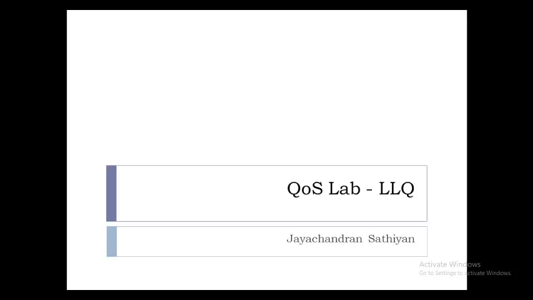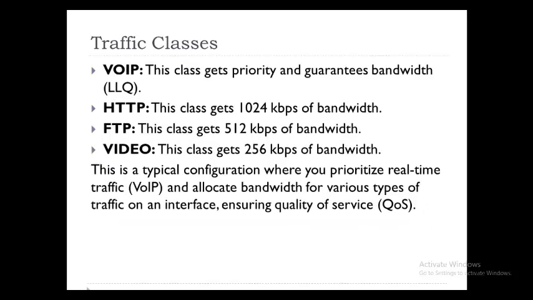Now, this is a lab. In this lab, we have voice over IP traffic, we have HTTP traffic, we have FTP traffic, we have video traffic.